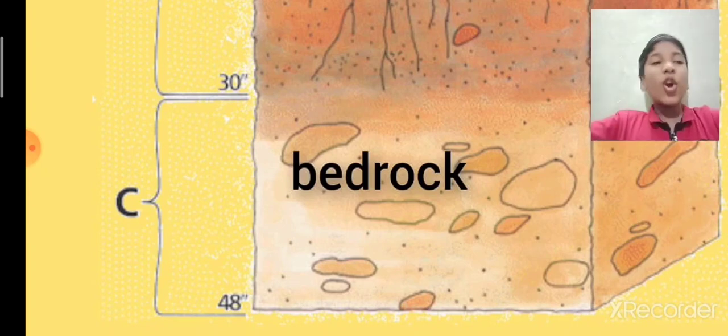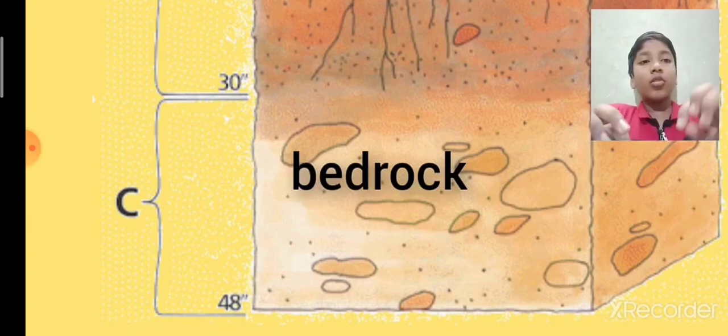Next, bedrock. C is bedrock. Bedrock has large pieces of rocks and it is divided into two parts. But before going to that, it is quite deep inside the earth. So now we will go. It is divided into two parts, that is broken bedrock and unbroken bedrock. Broken bedrock means it will have broken pieces of rocks. Unbroken bedrock means the rocks will not be broken.